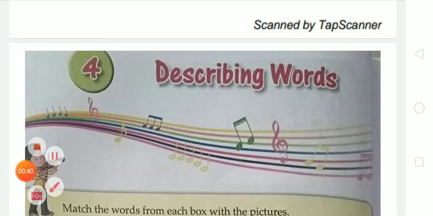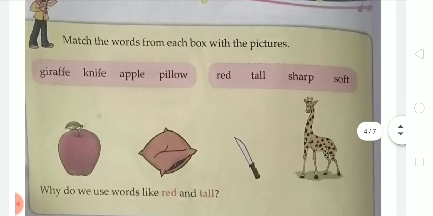So student, the topic of this chapter is describing word that we already learned. Tell me, what is a describing word? Words that describe the quality of a person, animal, place or thing are called describing words. We have learned that it is also called an adjective. An adjective also describes how someone or something looks, tastes, feels, smells or sounds. We have already completed this given activity.